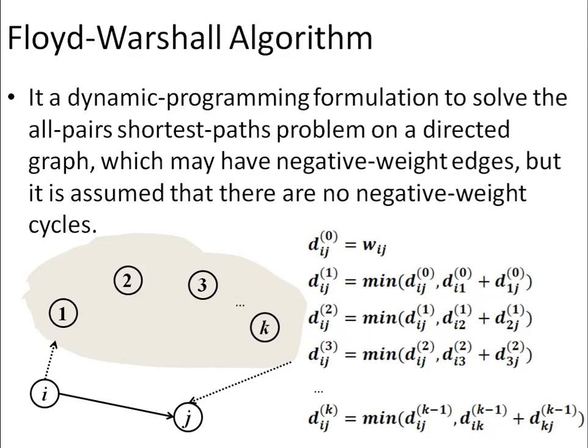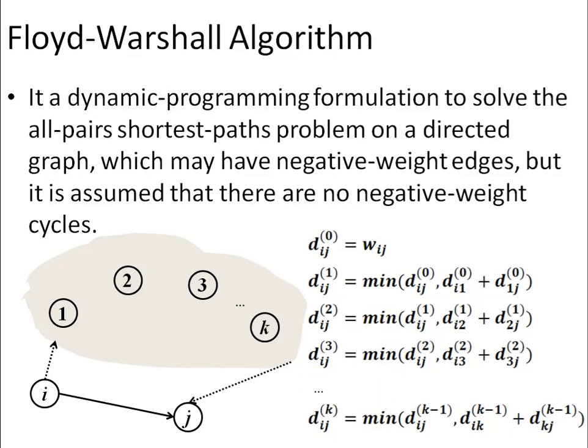So overall, what we can say is we are exploring each and every possible path between the vertices i and j throughout the iterations, and we are also storing the shortest path value by means of these min equations.